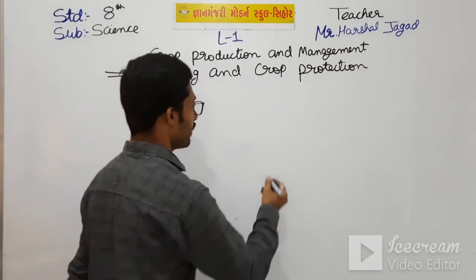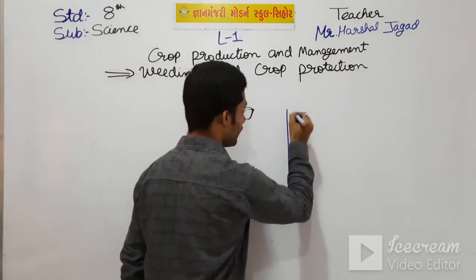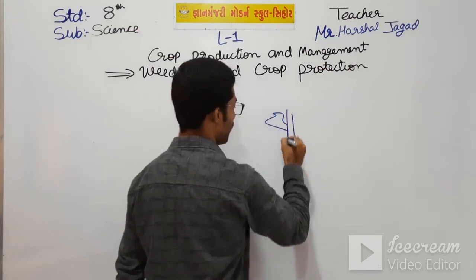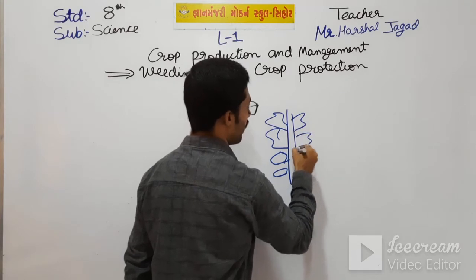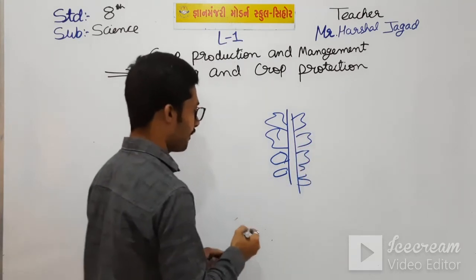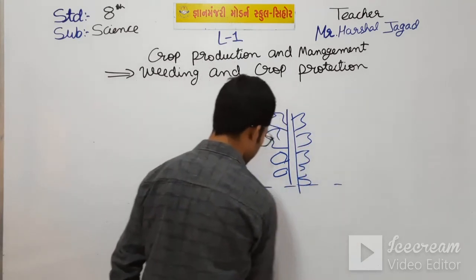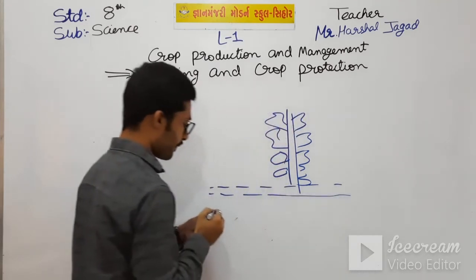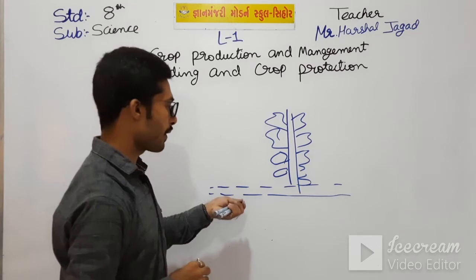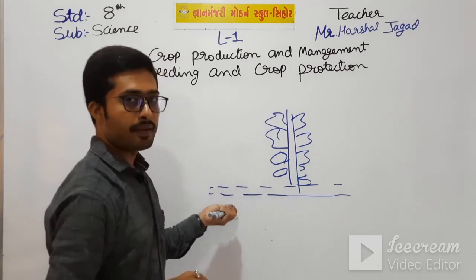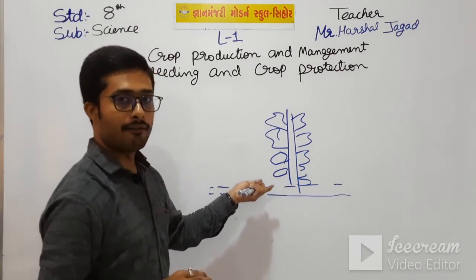So this is our main crop and this is the soil. Suppose we have cultivated this. First of all, what do we have to do? Soil preparation. We have ploughed the soil and then leveled it.